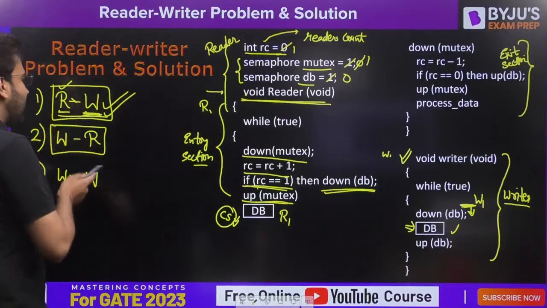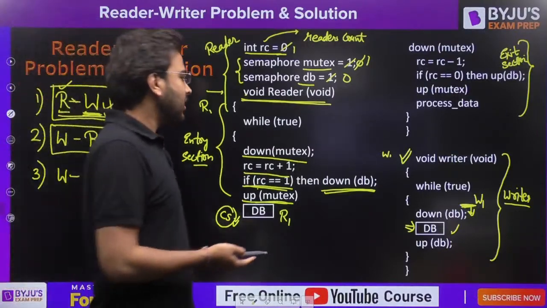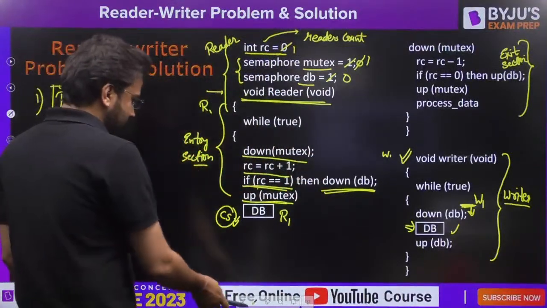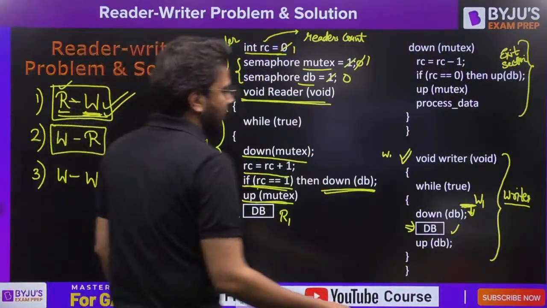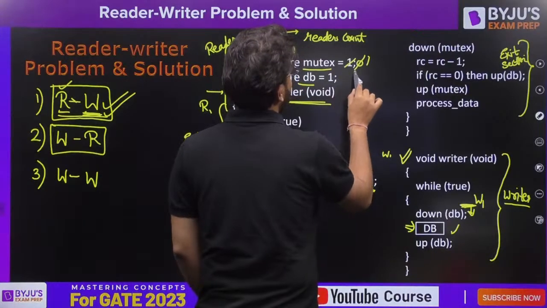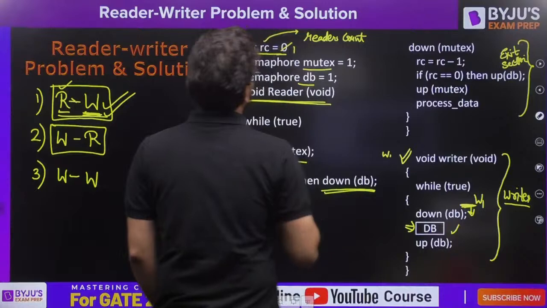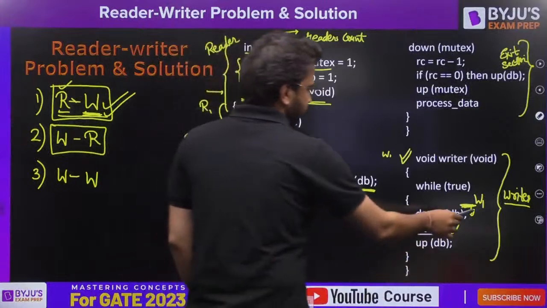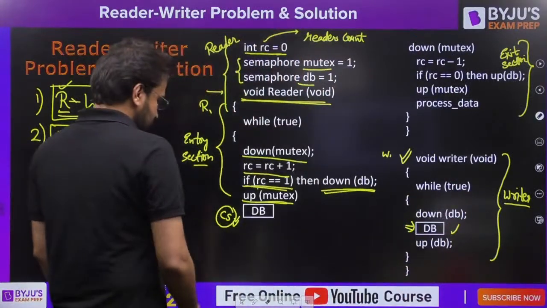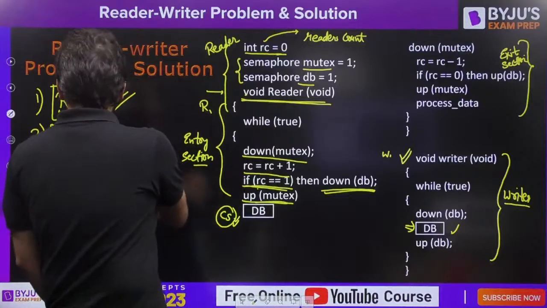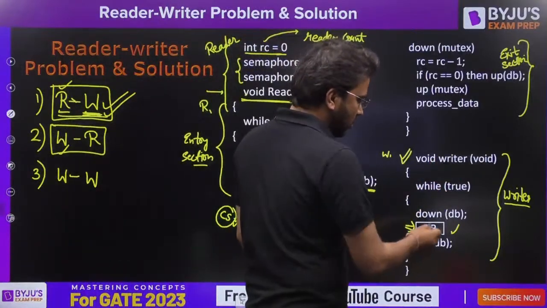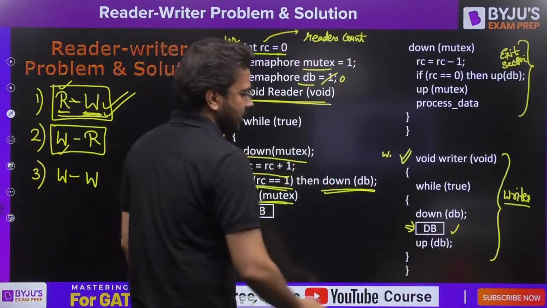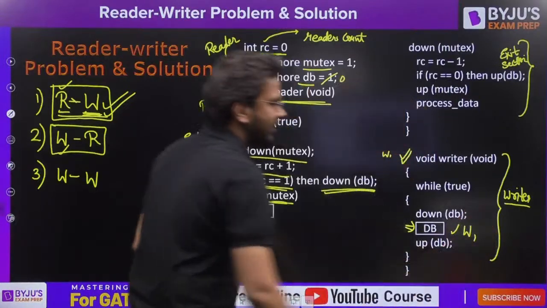When we have one writer already present in the critical section and then one reader arrives. Now carefully see. Let me erase this so that you can understand it clearly. We are considering the second case now. Let's say one writer arrives. So the writer is going to execute this code, while true, down of DB. So it is going to make it 0. That means writer 1 is present in the critical section.